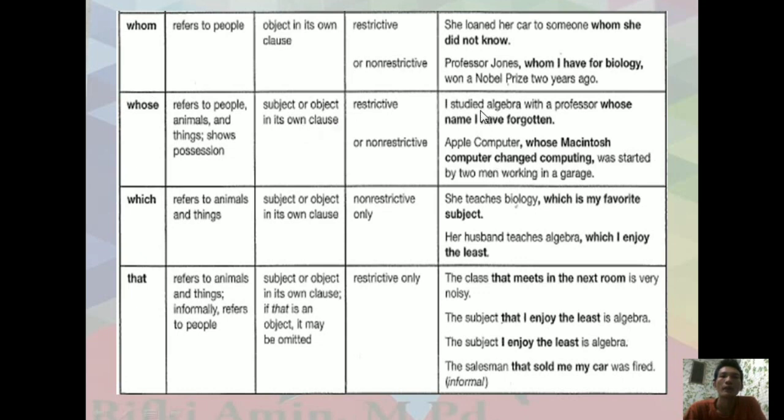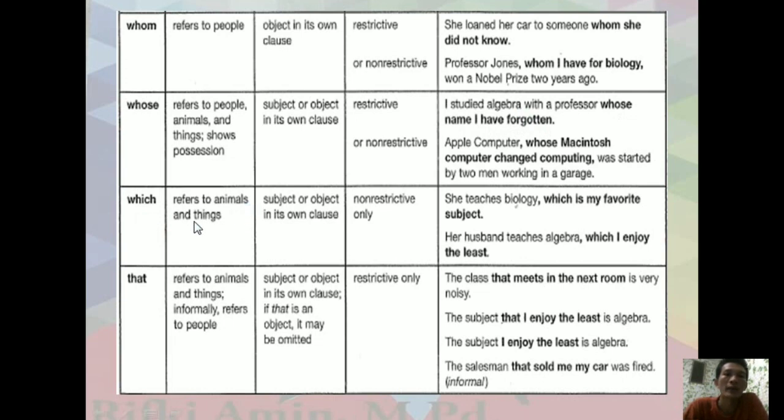Whose also here. I studied algebra with a professor whose name I have forgotten. So there are 2 sentences here. I studied algebra with a professor. The second sentence is I have forgotten his name, because it belongs to the possessive adjective. The first sentence is I studied algebra with a professor. The second sentence is I have forgotten his name.